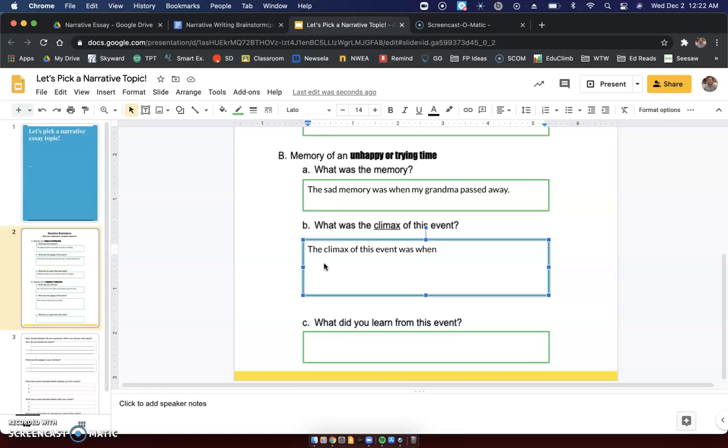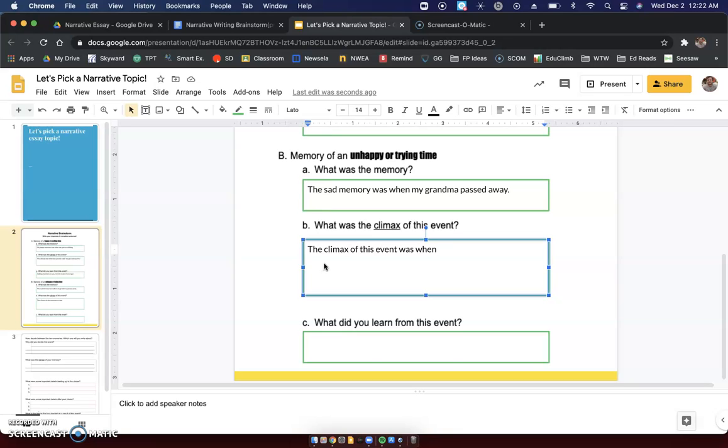Like I know a student last year talked about a car accident that they were in. The climax of their story was the car accident when they were driving down the road and they got hit by another car, right? That was the moment something happened. That was the most intense part, right? For me, I'm going to tell you about a time that I found out that my grandma passed away.